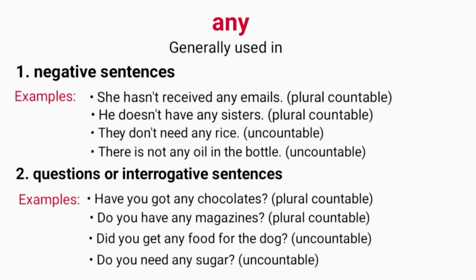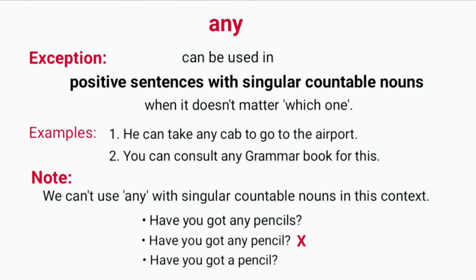Other examples are, did you get any food for the dog? Do you need any sugar? Here, food and sugar are uncountable nouns. An exception is there for the use of any. Any can be used in positive sentences with singular countable nouns when it doesn't matter which one. Example, He can take any cab to go to the airport. Here, it doesn't matter which cab. It can be any cab.